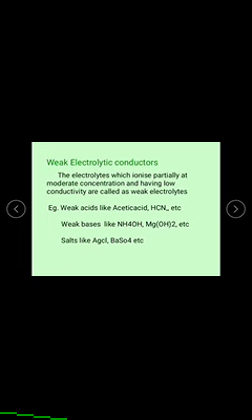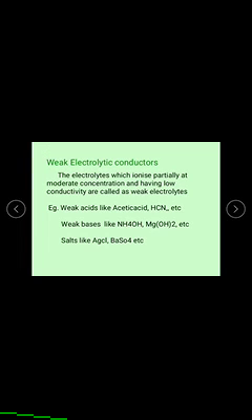That is the partial ionization capacity. Next, these electrolytes include weak acids like acetic acid and hydrogen cyanide.